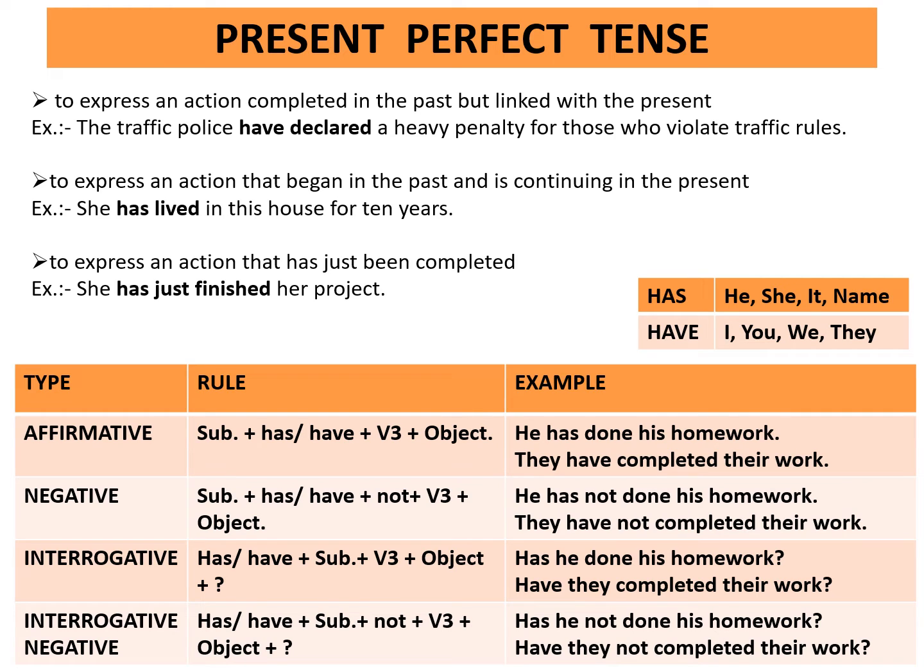Interrogative negative. Rule is has/have plus subject plus not plus third form of the verb plus object plus question mark. Example, has he not done his homework? Have they not completed their work?